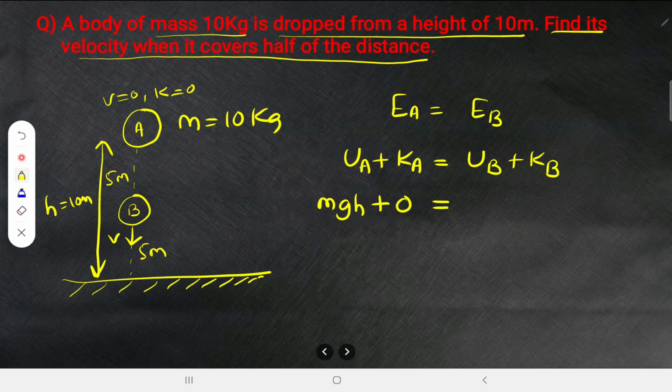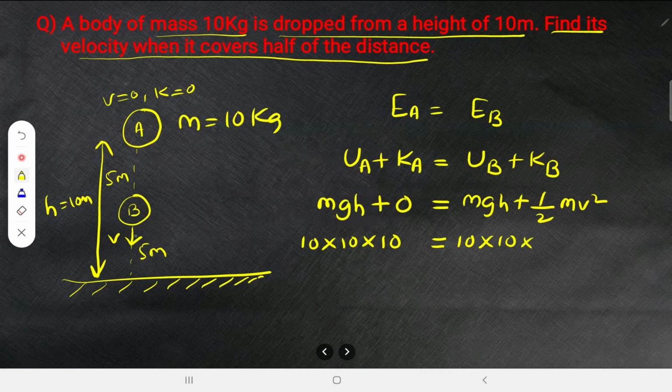And that should be equal to, what is the potential energy at point B? Same formula, mgh. Plus what is the kinetic energy at point B? Half mv square, because it is coming down with some velocity. Look here. All right, m means what? 10. g means what? 10. h means what? 10, because at point A, it is at a height of 10 meter. And plus 0 you can skip, and that is equal to m. Mass of the body remains same. Acceleration due to gravity is same, into h. At this point B, at what height is it? It is at a height of 5 meter. So into 5. Plus half into m, which is 10, into v square.